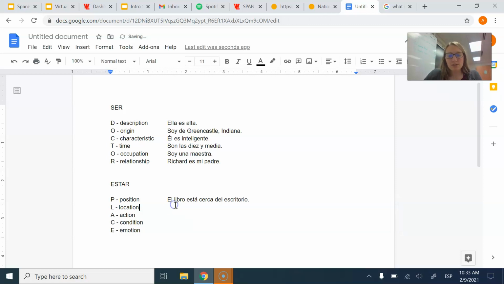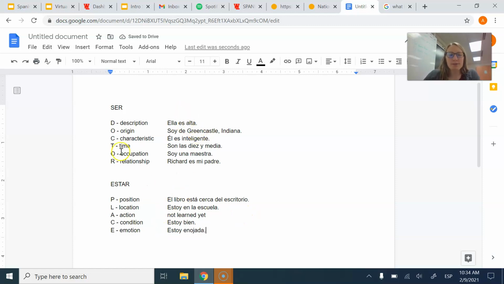The book is close to the desk. Location, estoy en la escuela. I'm in the school. Action, we haven't learned this yet, so we'll learn that in the future. Condition, estoy bien, right? I am well. And emotion, estoy enojada. I am angry. All right?